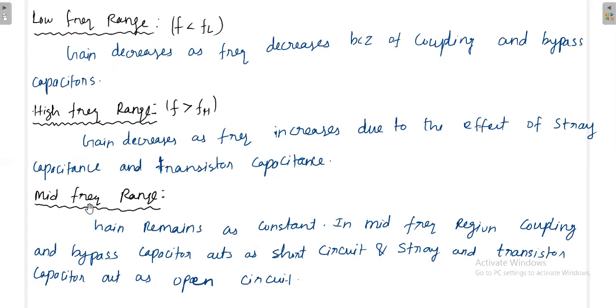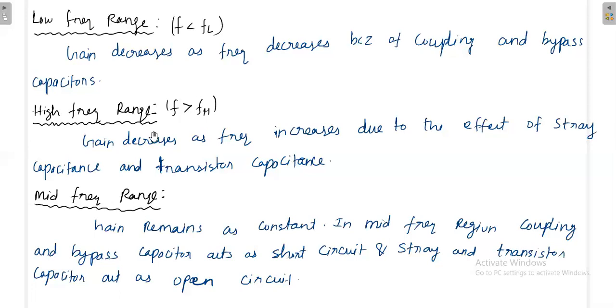Now again in the mid frequency range, the gain remains constant. Here the coupling and bypass capacitors act as a short circuit, and the device capacitors act as an open circuit, in such a way that it gives you a constant gain.